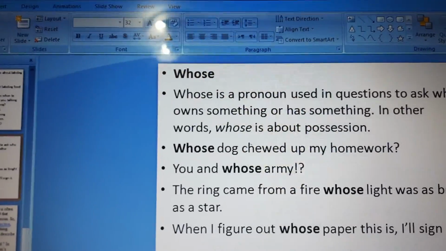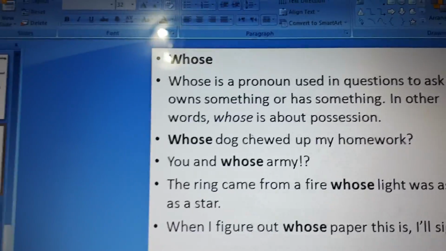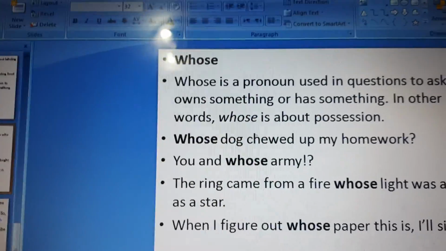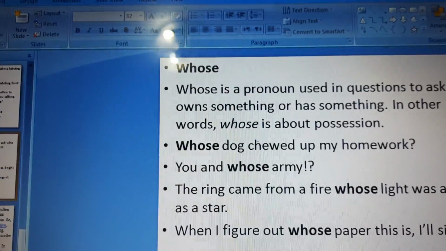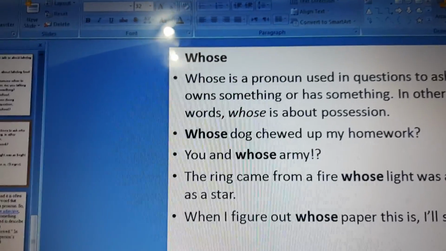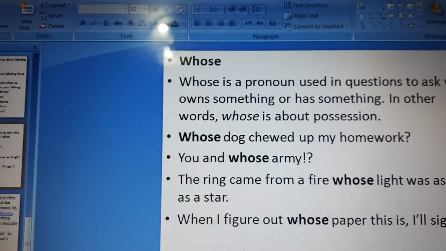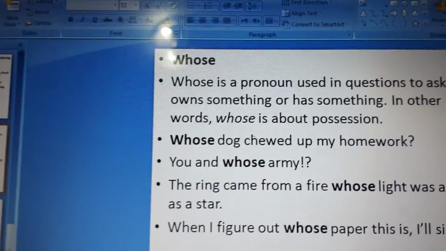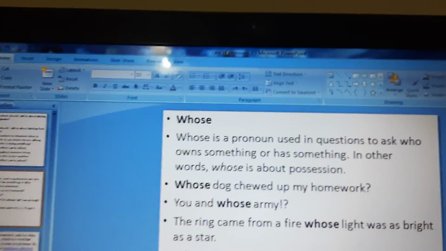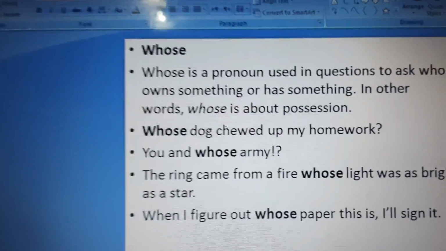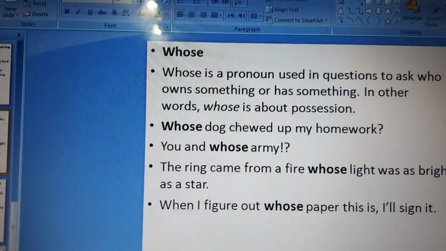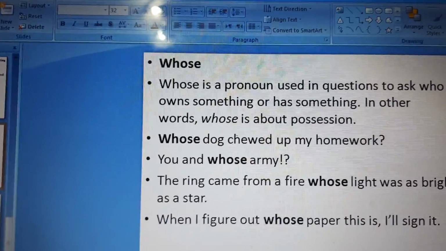The rain came from a fire whose light was as bright as a star. When I figure out whose paper this is, I will sign it. Okay, just think about it and study these examples to know the answers, or to figure them out if you can.